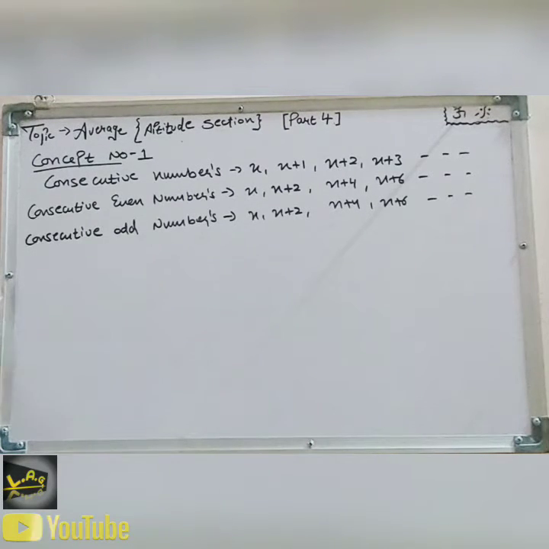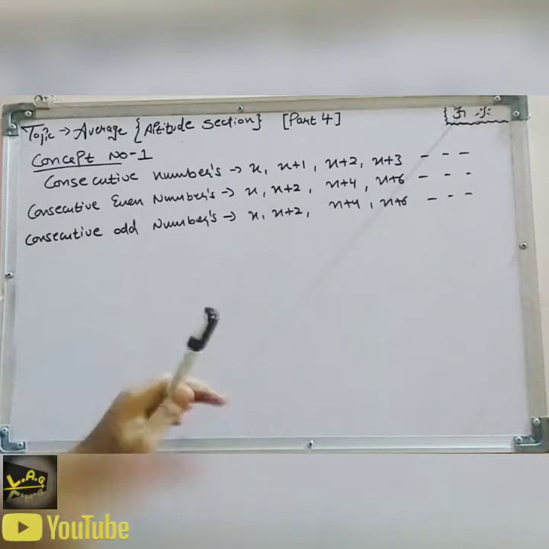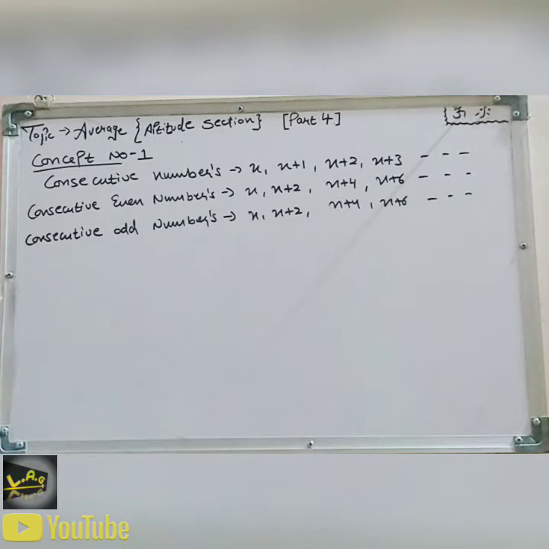Now in this there is a new type of approach I'm going to discuss. If the question asks you to find numbers, you just have to remember these 3 terms: consecutive numbers, consecutive even numbers, and consecutive odd numbers. You will find the value of x, put it in, and get the equation according to it.